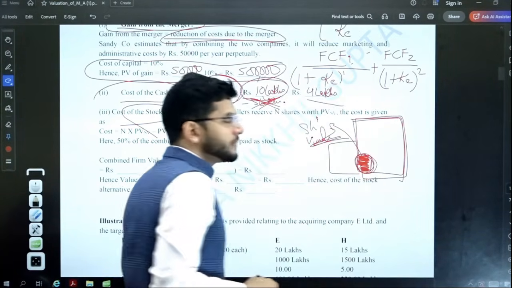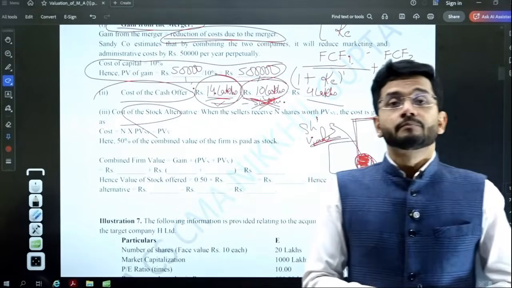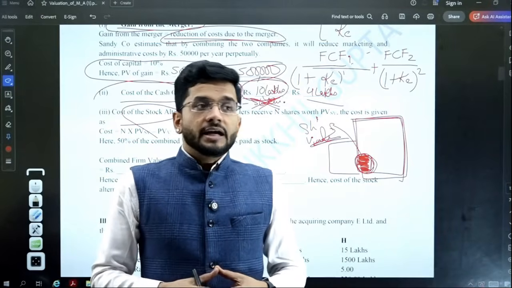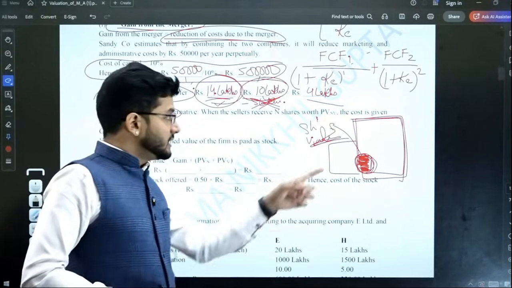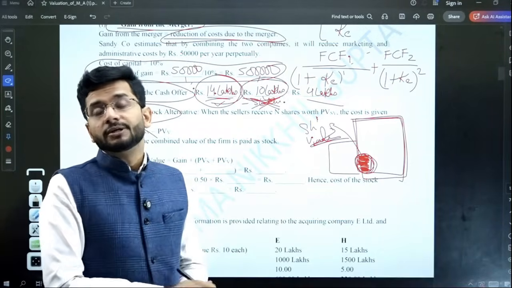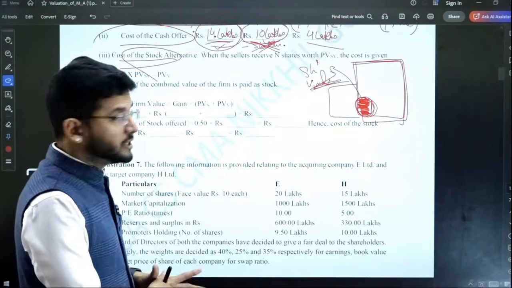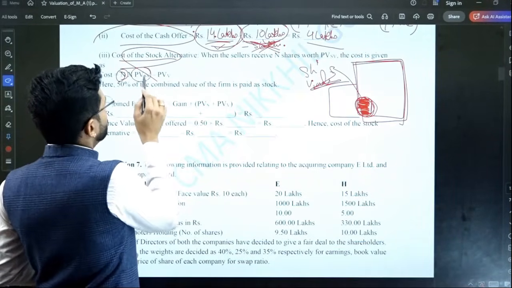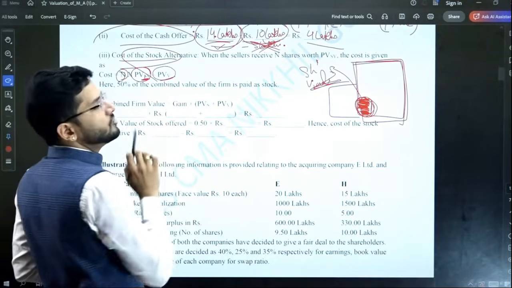This is the sacrifice which will be done by Sandy Company Limited shareholders. This will be the sacrifice. So the value of the combined firm, in proportion to the value which is to be disbursed to the shareholders of Windy Limited, that will be the sacrifice which Sandy Limited will do. While we are calculating cost of stock alternative, the formula is the number of shares multiplied by the present value of Sandy plus Windy Limited, which is the combined entity, minus the present value of Windy Limited.